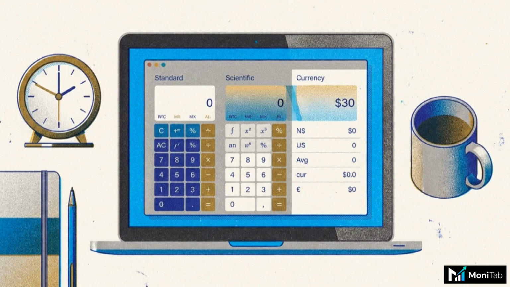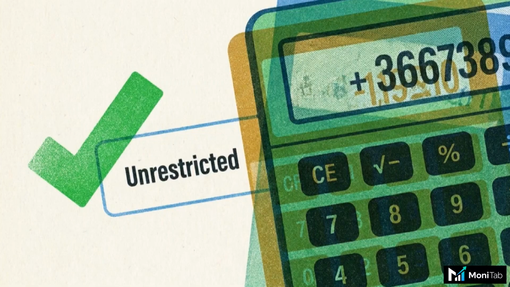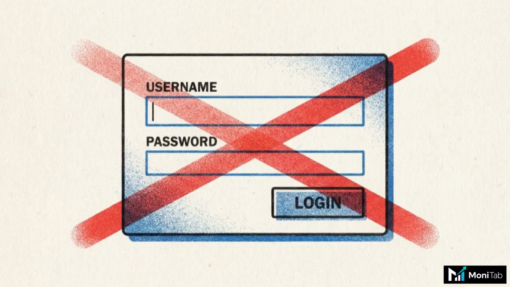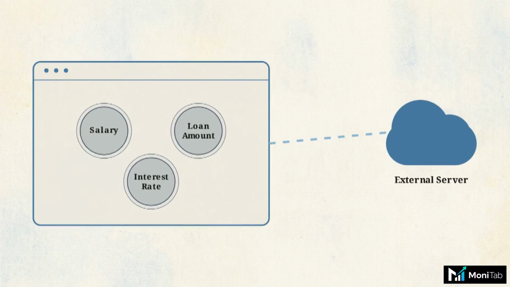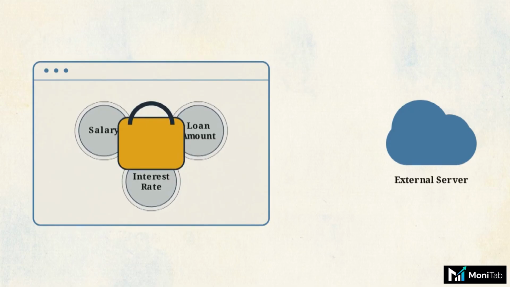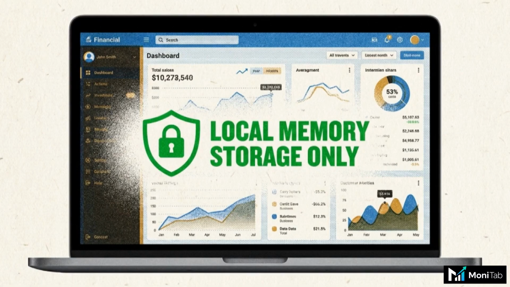It is a friction-free solution built to close that information gap. The platform provides professional-grade financial calculators entirely for free, with no paywalls, 0 required logins, and no intrusive ads. As this schematic shows, MoniTab operates on a local memory architecture. When you input your salary or loan details, the math runs entirely inside your browser and never touches external servers. Calculating your financial future should never require you to surrender your digital privacy.